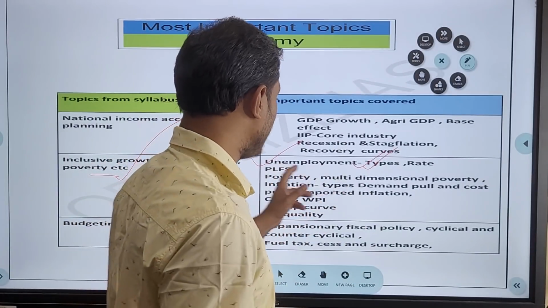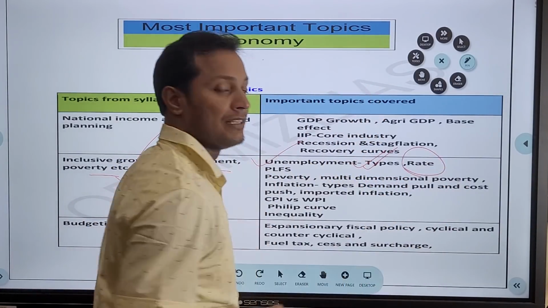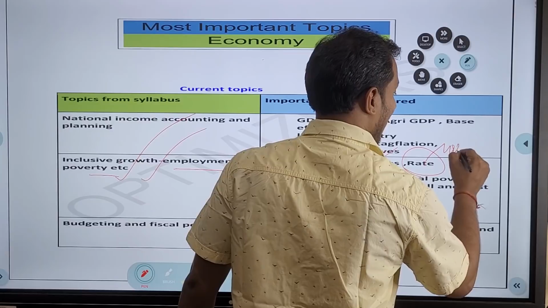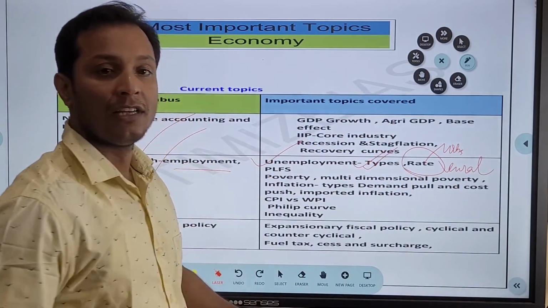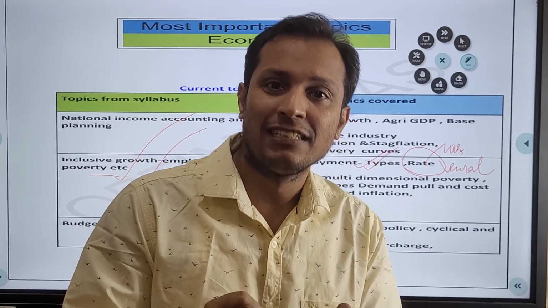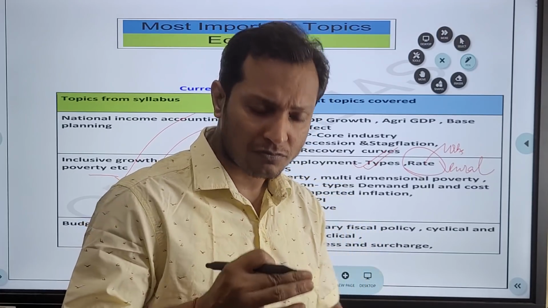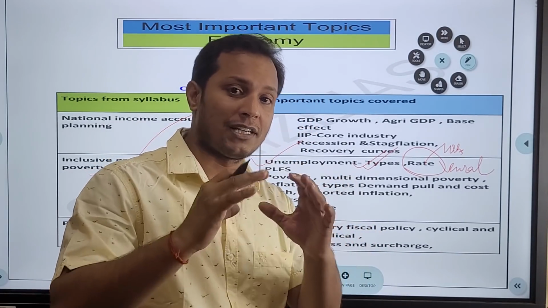So there are various types of unemployment, and then you need to know the rate of unemployment, both the rate in the urban areas and the rate in the rural areas. Very important, guys. And here you need to know some basic concepts about working age population, and all those concepts related to employment and unemployment, guys.